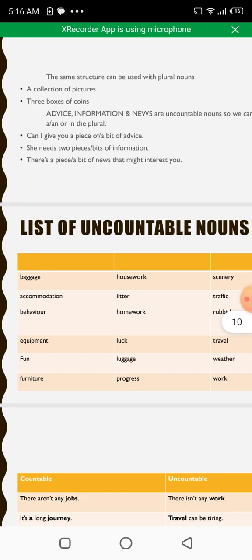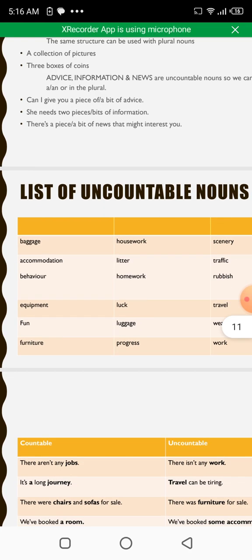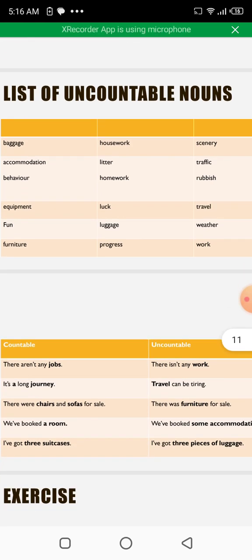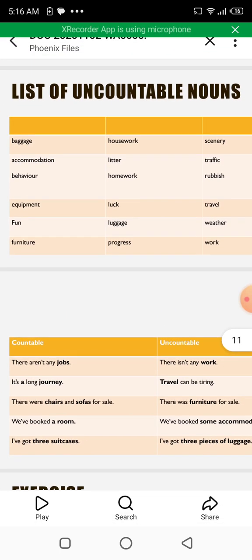Here is the list of uncountable nouns: baggage, accommodation, behavior, equipment, fun, furniture. All these are uncountable nouns. We can't say two furnitures, two funs, etc. Housework, litter, homework, luck, luggage, progress, scenery, traffic, rubbish, travel, weather, work. All these are uncountable nouns.